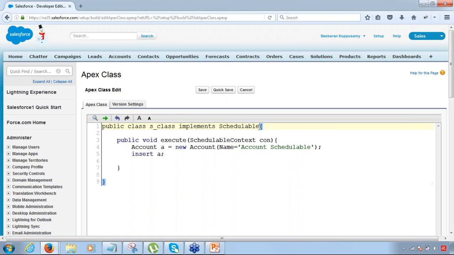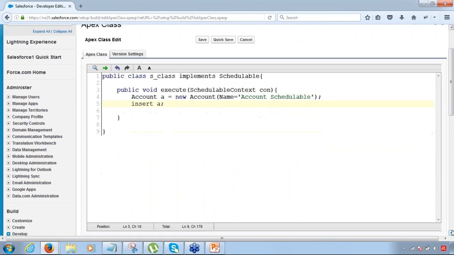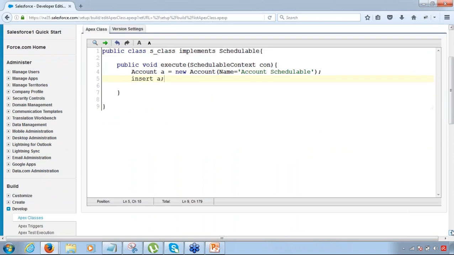All right. Now, how do I put it in the job queue? This is because this is something which is going to be done on a frequent basis. This time we are not going to use the System.enqueueJob method kind of a thing. This time we are going to define the schedule for it. Okay. So, to put it in the job queue, all that you have to do is define a schedule for it, and on your defined schedule it's automatically going to go to the job queue and it's going to wait there.